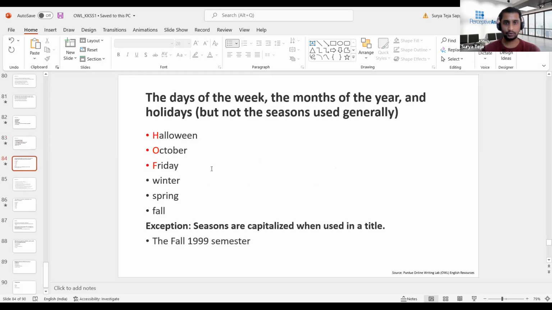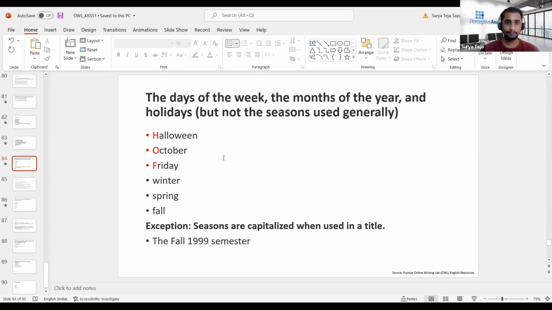So in that case, we'll move to the next topic within capitalization. There are certain things like days in a week, months in a year, and specific time periods, specific holidays or specific seasons. Even though we get confused, they're all names, but not necessarily all of them are proper nouns. Certain things are actually common nouns.